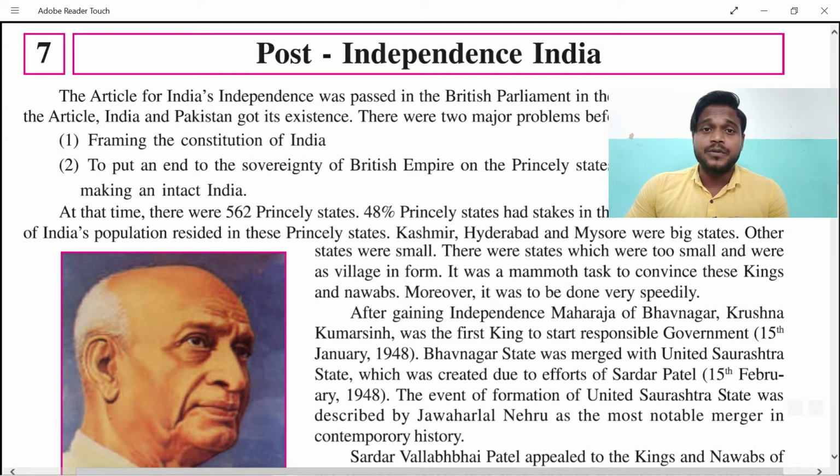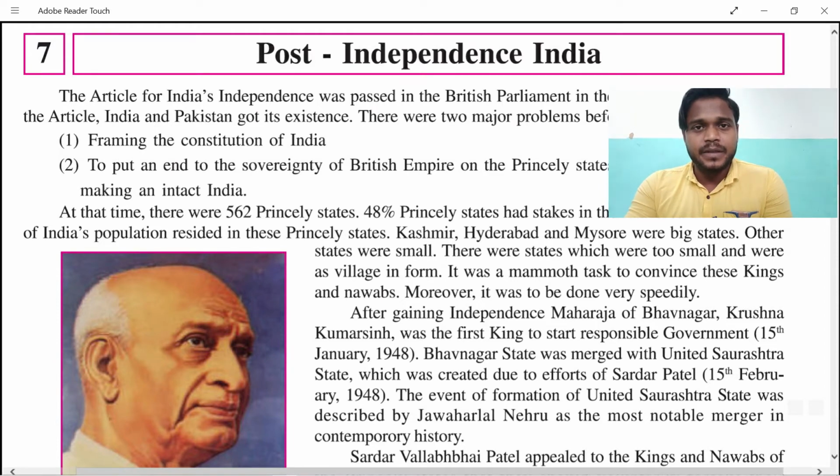So this was our own mistake, as well as the Britishers' opportunity, that they took over India. Literally we can talk about the British Empire and the princely states, and the merging of the states, combining together. At the time there were 562 princely states; 48% of the total area was with the princely states, and 20% of India's population at that time was residing in the princely states.